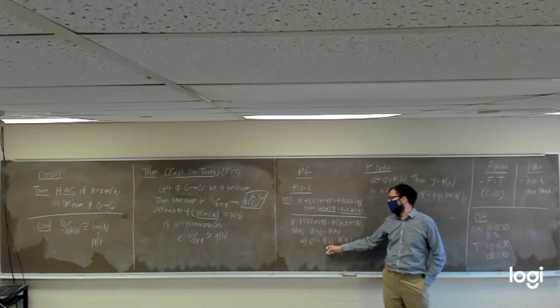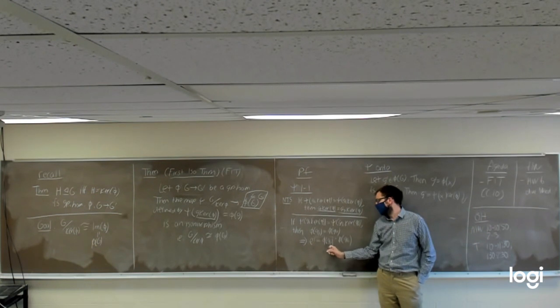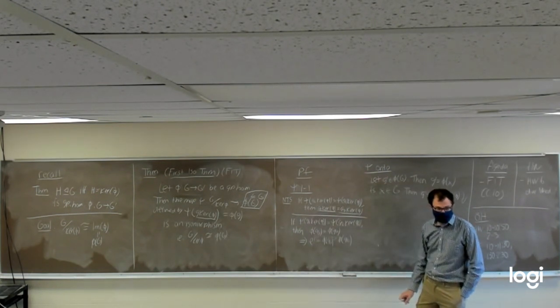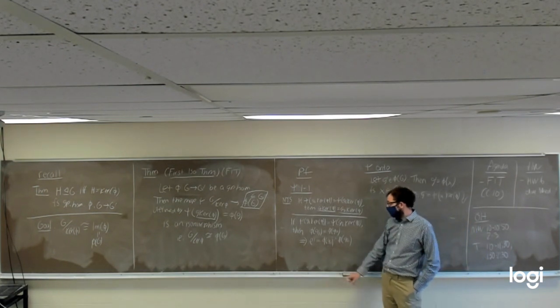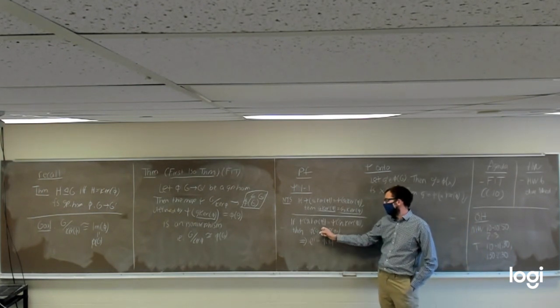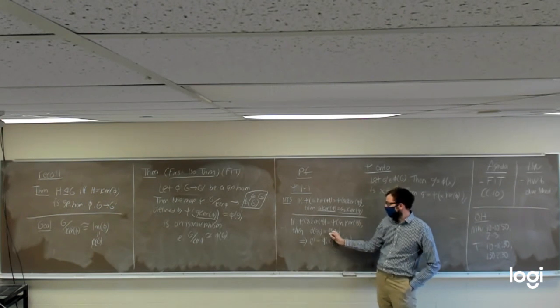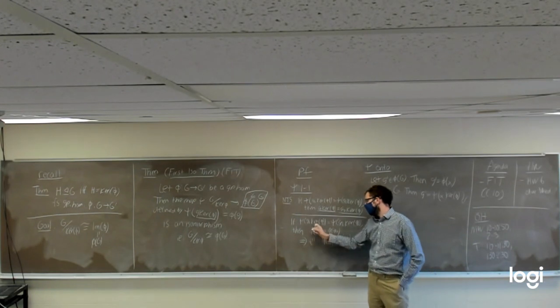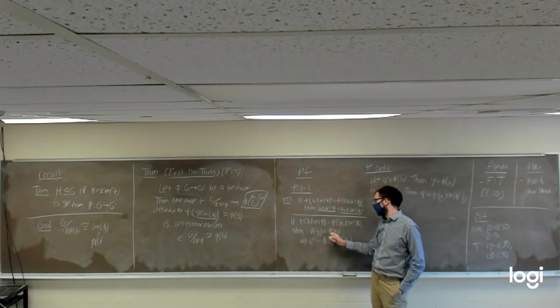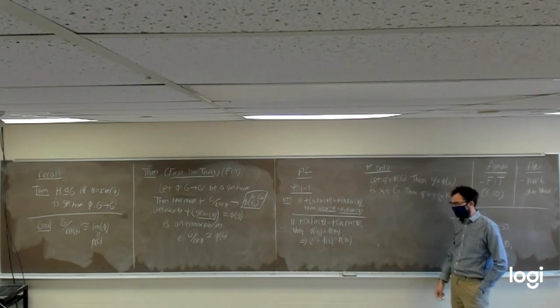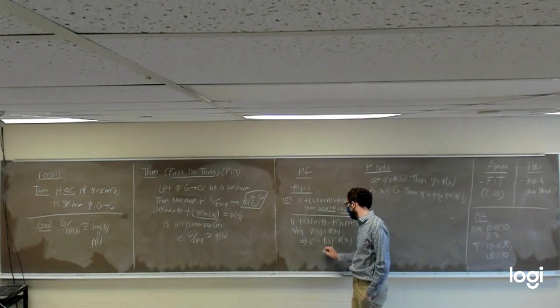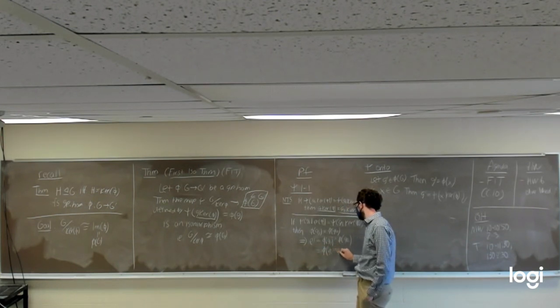Because if we were to multiply both sides of this equation on the left by phi of G1, we would just get phi of G1 equals phi of G2. Or equivalently, if we were to multiply both sides of this equation on the left by phi of G1 inverse, on the left we'd just get the identity in the second group, on the right we'd get phi of G1 inverse times phi of G2. Which, using again the fact that phi is a homomorphism, we know is going to be equal to phi of G1 inverse G2.